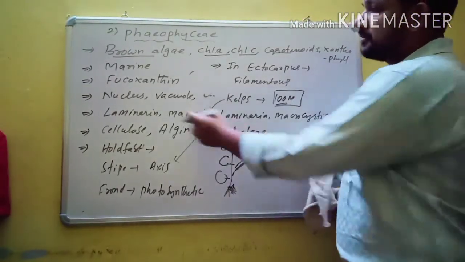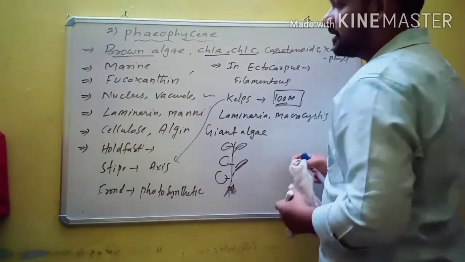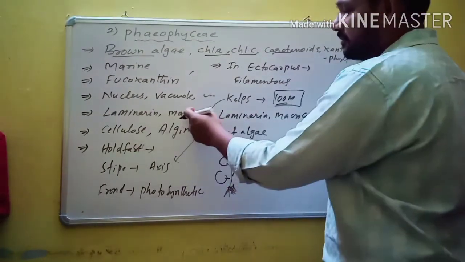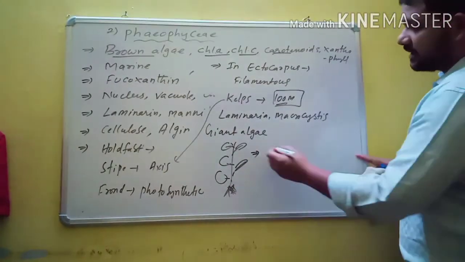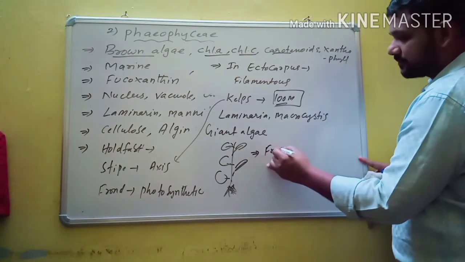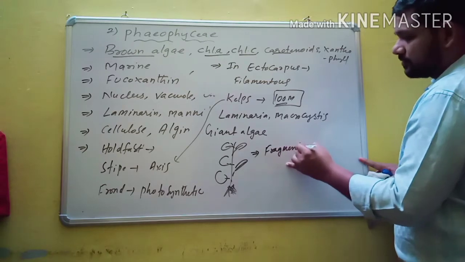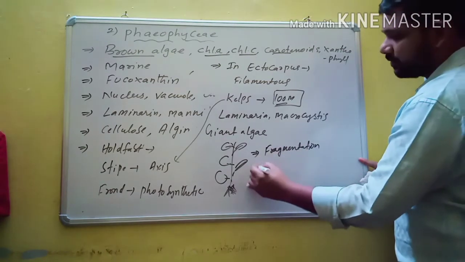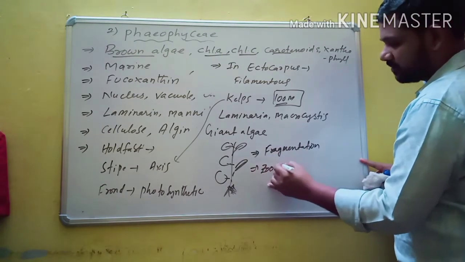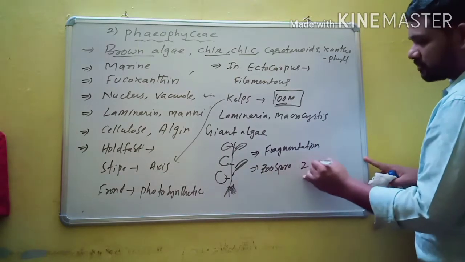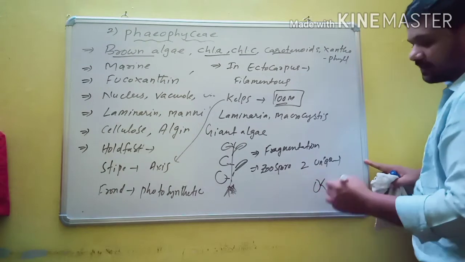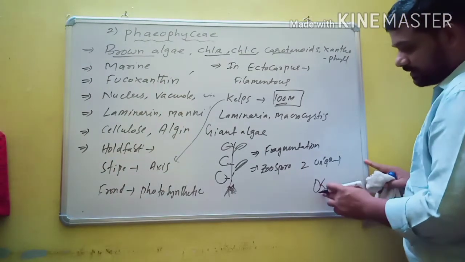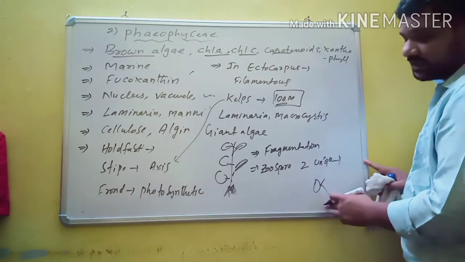And the reserve food material is present in the form of laminarin and mannitol. Here, vegetative reproduction usually occurs by fragmentation, and asexual reproduction occurs by zoospores. But here, only two zoospores are present, and they are unequal zoospores, posteriorly attached with unequal flagella.